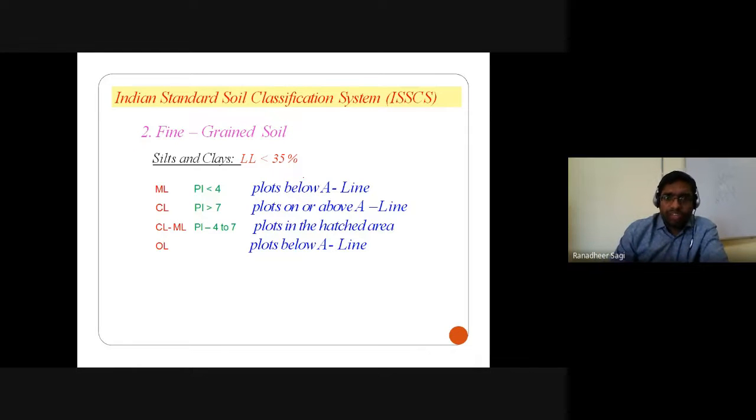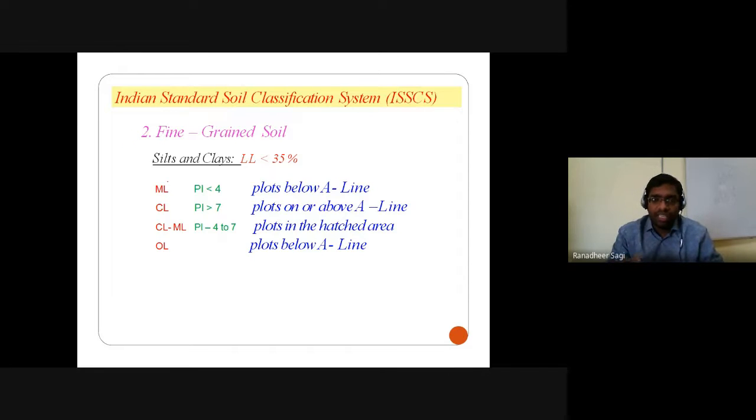And coming to fine grain soil, if the major proportion in that particular soil is fine grain soil, then your first symbol as well as your second symbol goes by the fine grain soil classification only. So the first letter comes from whether it is a silt or clay or organic. That depends on whether the data point we are locating on the plasticity chart falls below the A line or above the A line. So depending on that, we get the first letter.